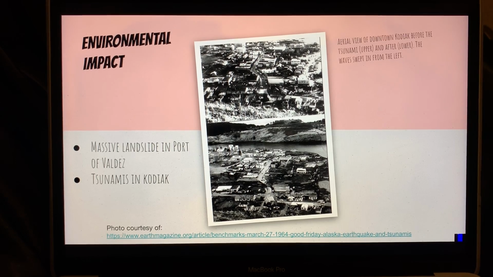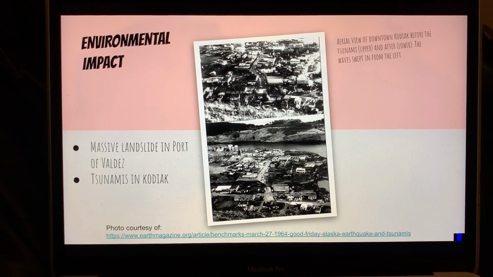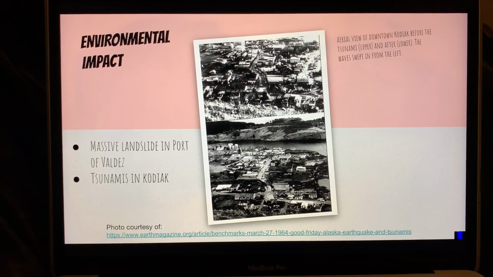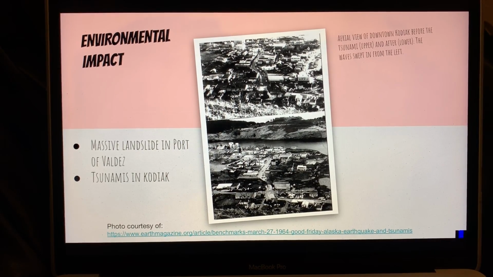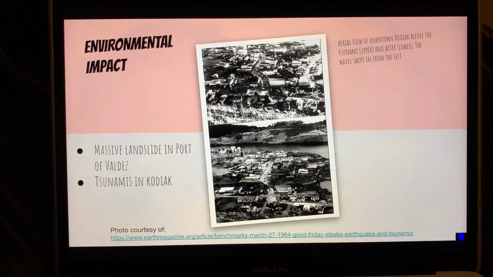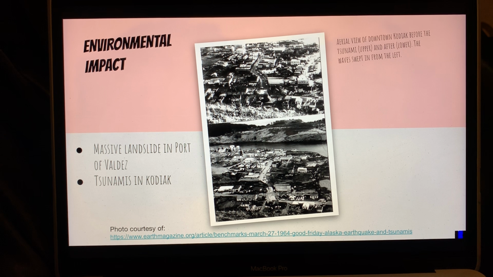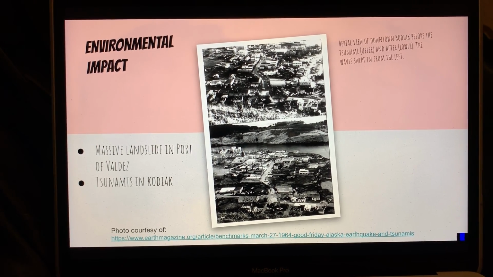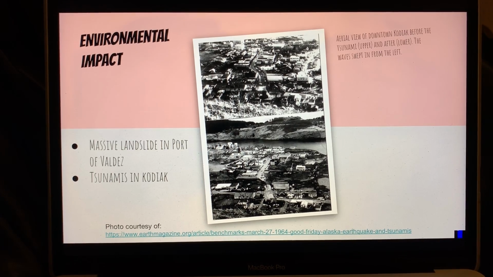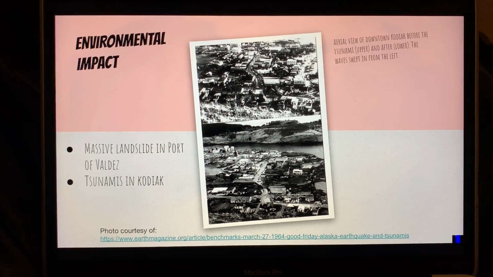Earthquakes can also cause tsunamis. Of the 131 people killed during the earthquake, 119 died in the tsunamis. Most were killed by tsunamis triggered by underwater landslides, not by the earthquake-induced tsunami. The initial quake and subsequent underwater landslides caused numerous tsunamis, which inflicted heavy damage on the coastal towns of Valdez, Whittier, Seward, and Kodiak.